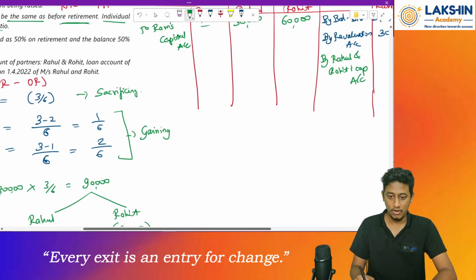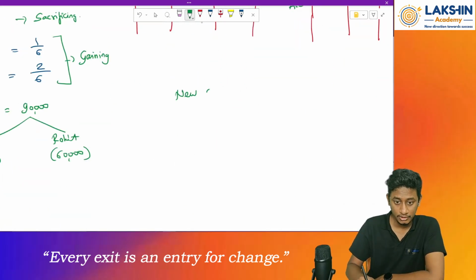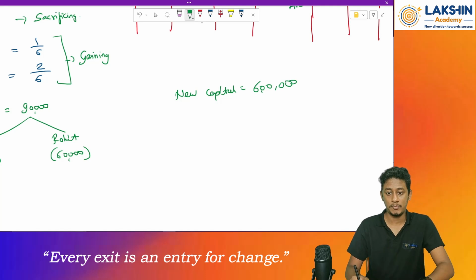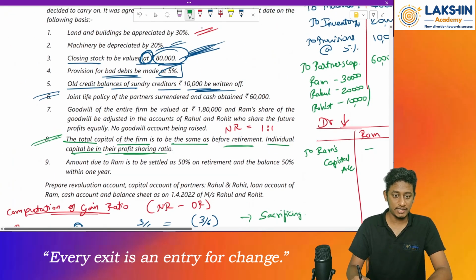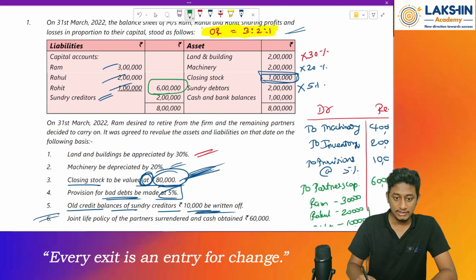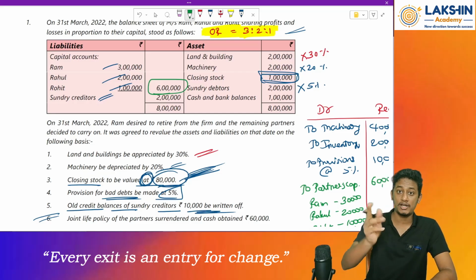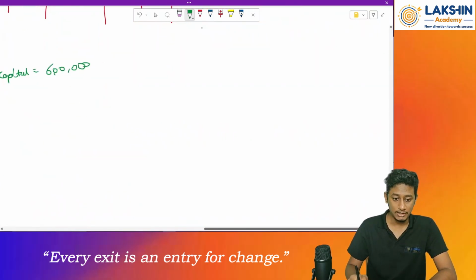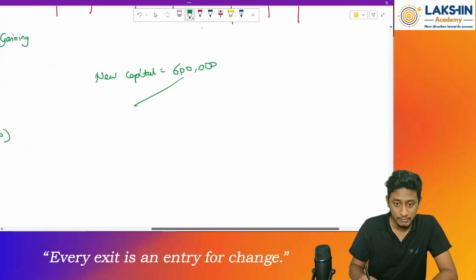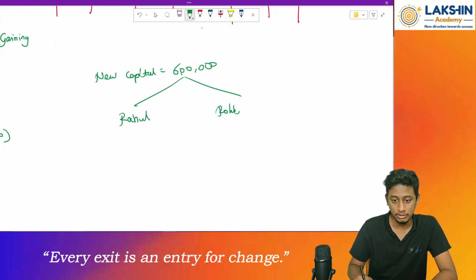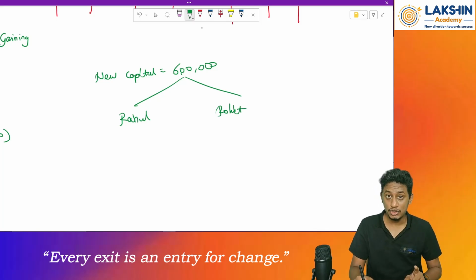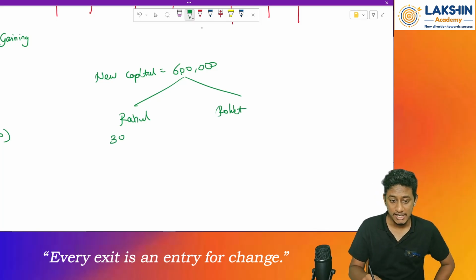So what will we do is, new capital is equal to how much? 6 lakh rupees. Why? Because this was the old capital. If you remember, 3 lakh plus 2 lakh plus 1 lakh was the capital, right? So 6 lakh was the capital. This has to be the new capital of the firm, so I will keep it same. Now after this, how much will be Rohit's share? How much will Rahul's share be? The new profit sharing ratio of Rahul and Rohit is 1:1. Remember. So it will be divided equally between both the partners. 3 lakh and 3 lakh.